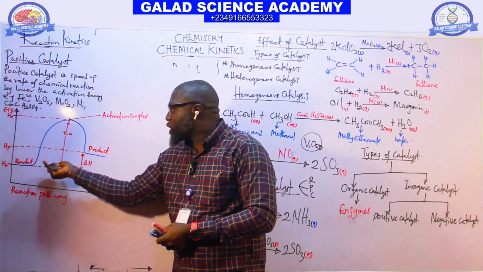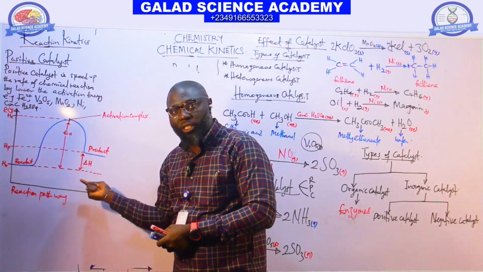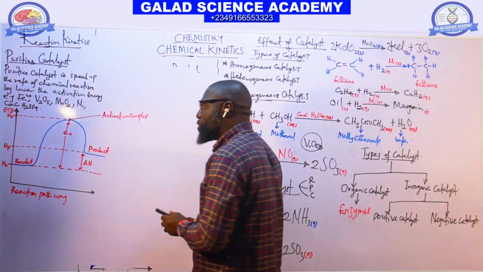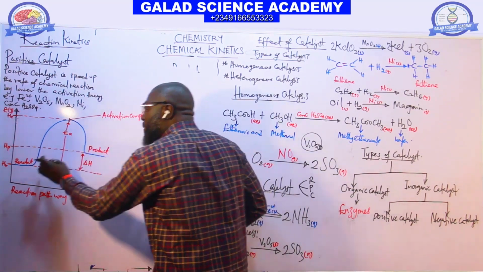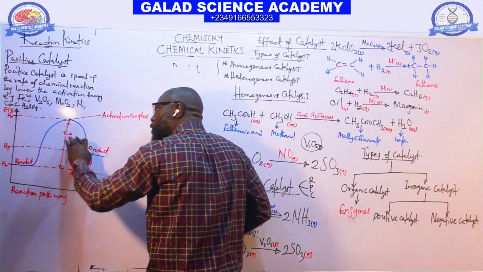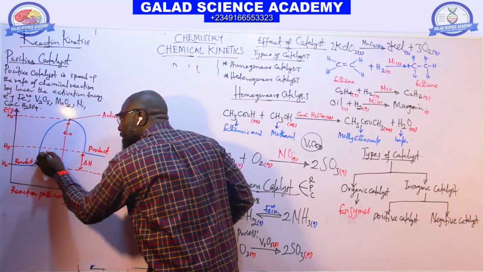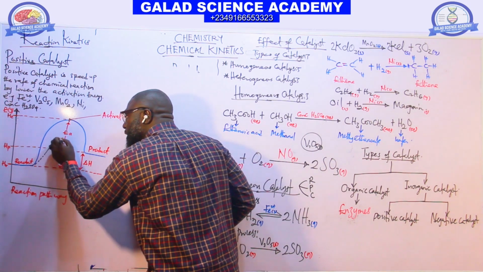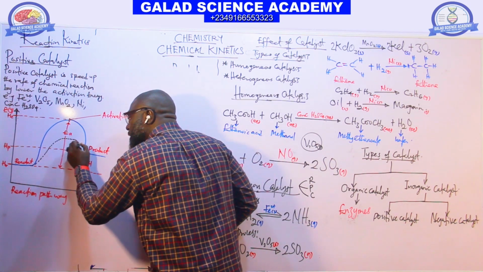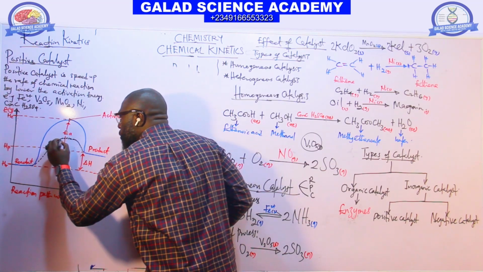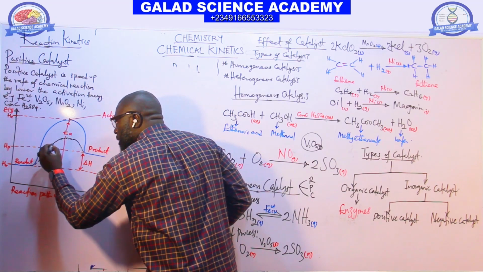But if a catalyst is added to the graph, the pathway for the reaction will come down. It will not move like this, but like this, shown with the black pen.